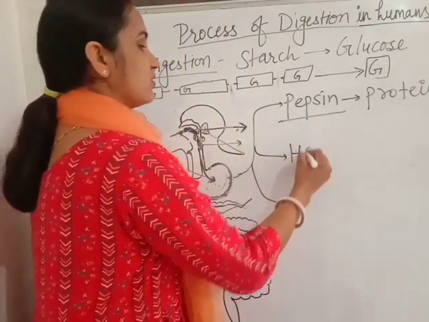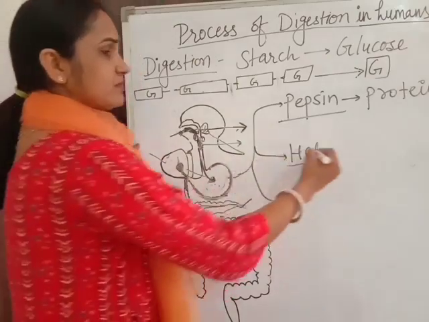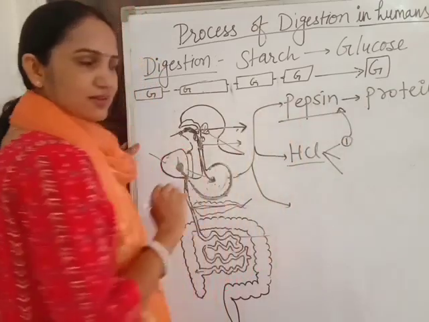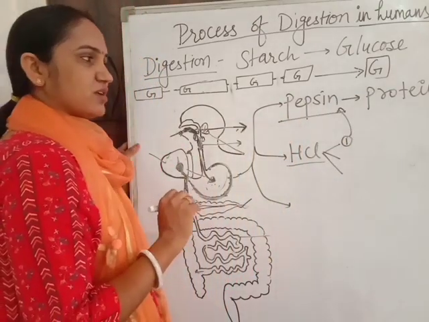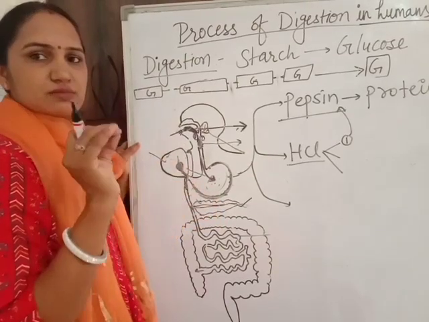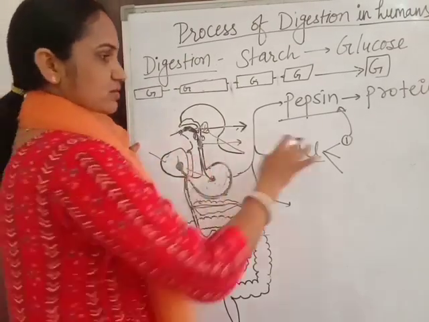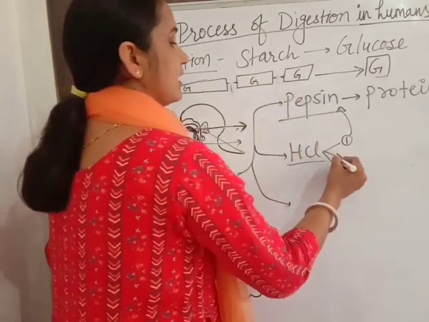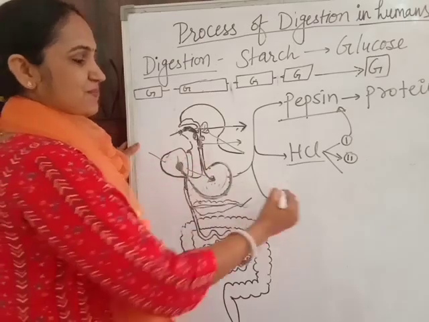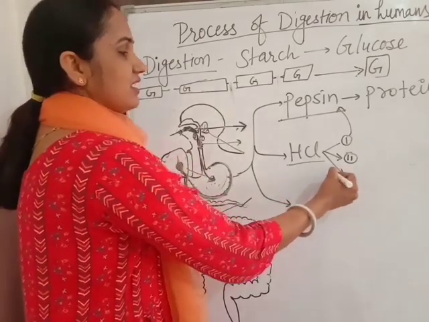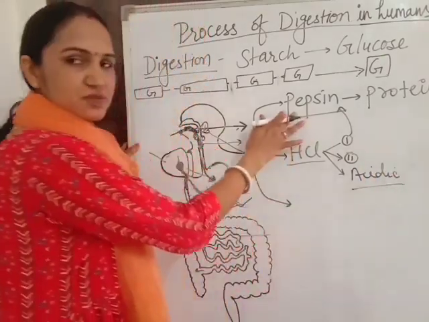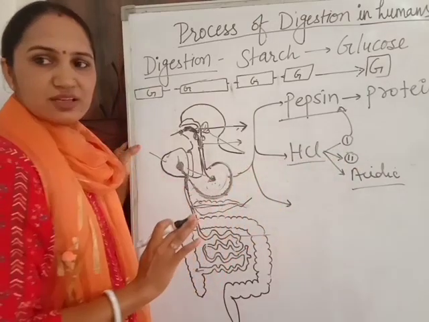Second thing is hydrochloric acid, HCl. It has three main functions. First function is to activate pepsin, because pepsin is present in the stomach in a not working form, an inactive form. So it activates the pepsin. Second, it kills the germs present in the stomach. And the third thing is it makes the medium acidic, because the pepsin can work only in the acidic medium.